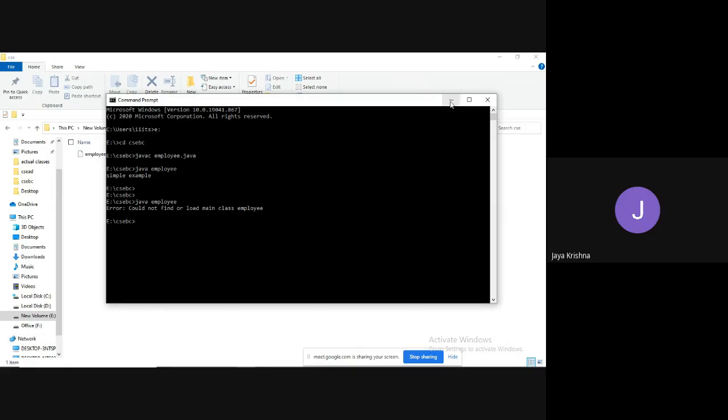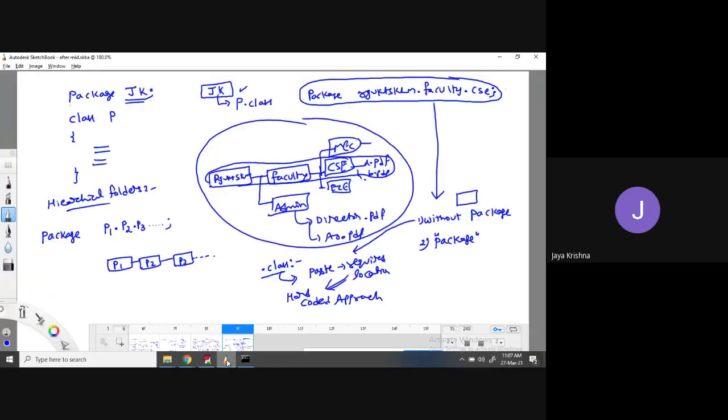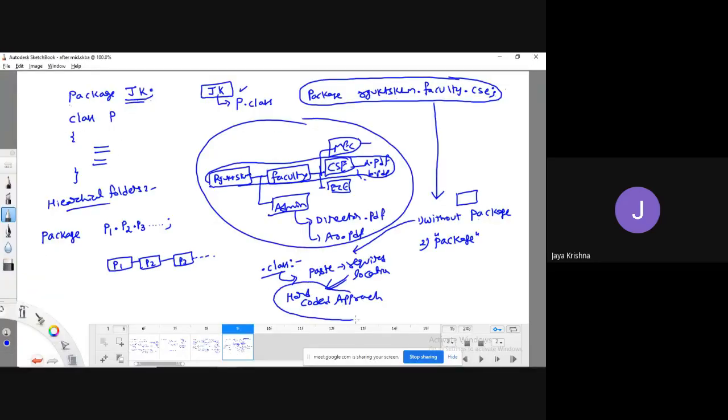Okay, fine. So whatever approach I have shown here, up to now everything is a hard coded approach. Our aim is to place this file in the rjkit SQLM subfolder, faculty subfolder, CSC. Under this, I want to place the Employee class file. But what we did, we saved this file outside of all these folders, generated the .class file, and then placed it in the CSC folder. This is one process.